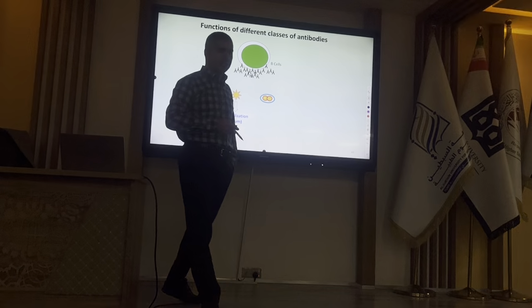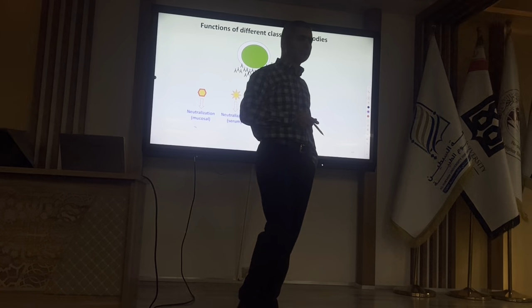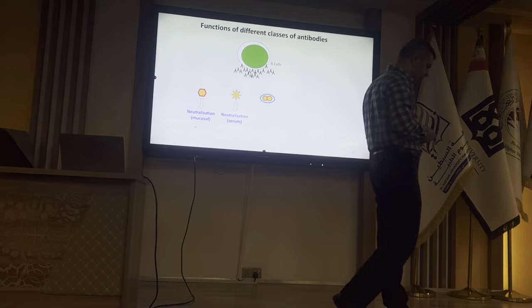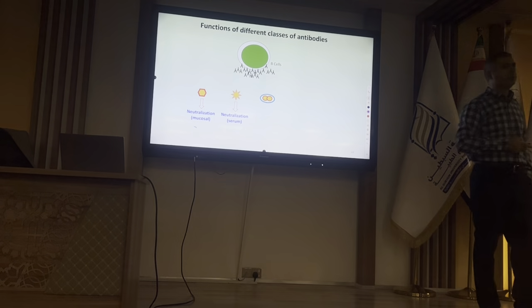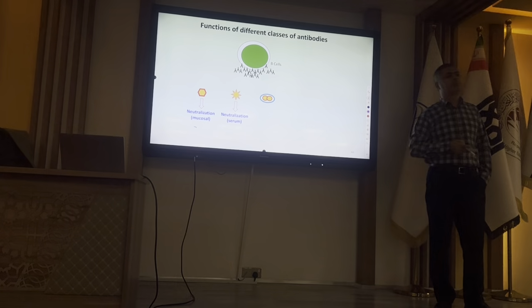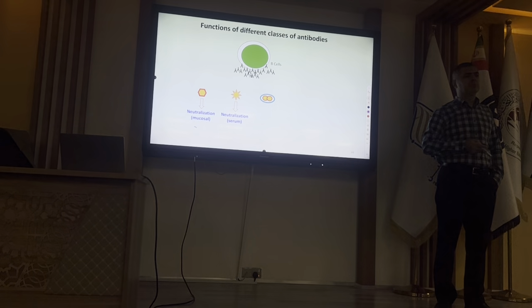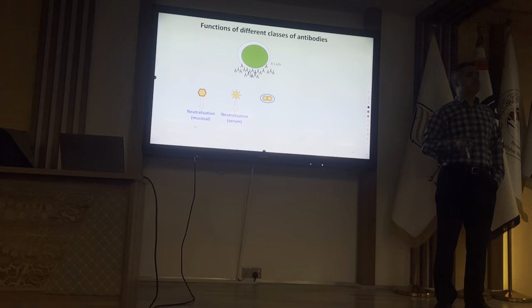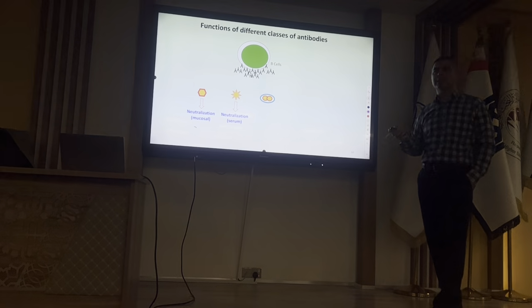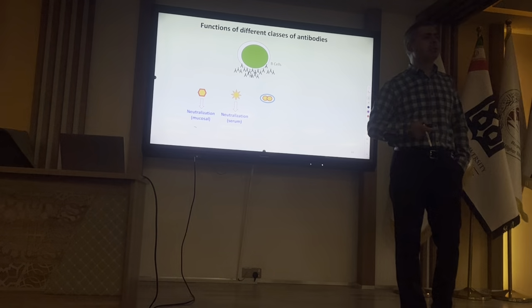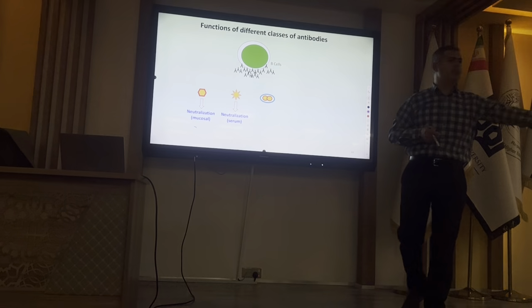What is neutralization? The antibody binds to the antigen, to the virus, bacteria, or toxin, and prevents them from binding to their own receptor on the target cell. Yes, it prevents the infection of new cells or more cells. So binding of antibody to the bacteria or virus prevents the binding of bacteria and virus to their own receptors on the target cell.